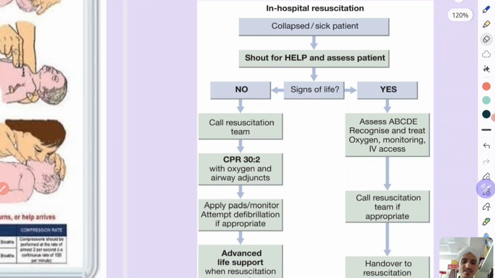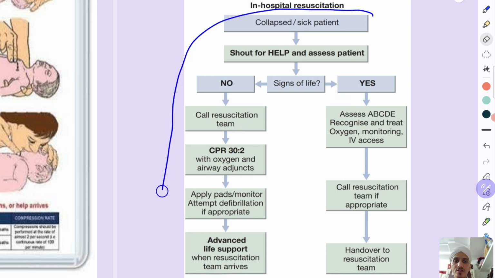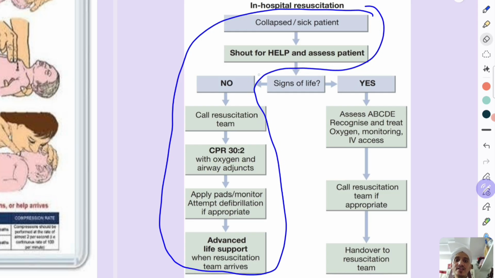So we have discussed these things. You need to do CPR until the emergency medical services arrive. Till that time, basic life support should be given to the patient. So we have learned this part: collapsed, shout for help, assess patient. Okay, this part. So when there are no signs of life, you will do ABCD: A for airway, B for breathing, C for CPR, D for defibrillator.